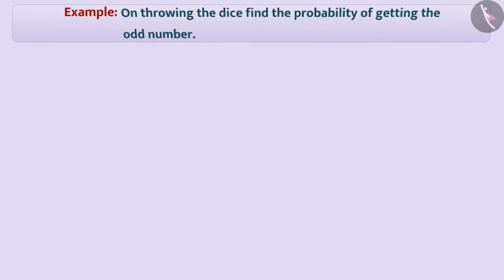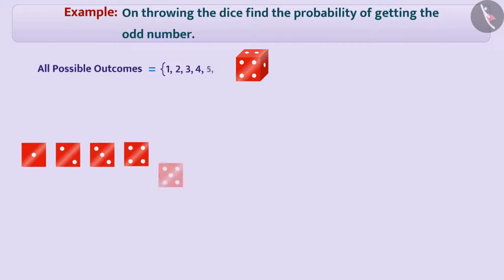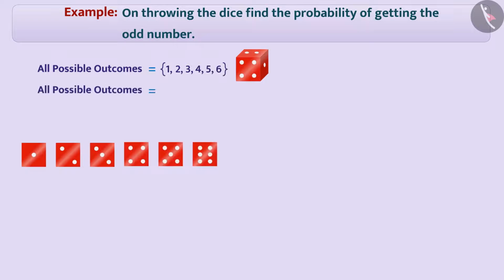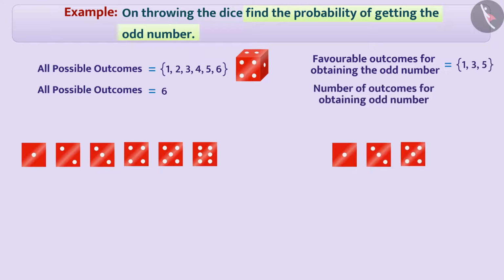Next example. On throwing the dice, find the probability of getting an odd number. All possible outcomes of the experiment of throwing the dice are 1, 2, 3, 4, 5, 6. Therefore, all possible outcomes of the experiment are 6. Here, we have to find the probability of getting an odd number. Favorable outcomes for obtaining an odd number are 1, 3, 5. In this way, for getting an odd number, the number of favorable outcomes is 3.